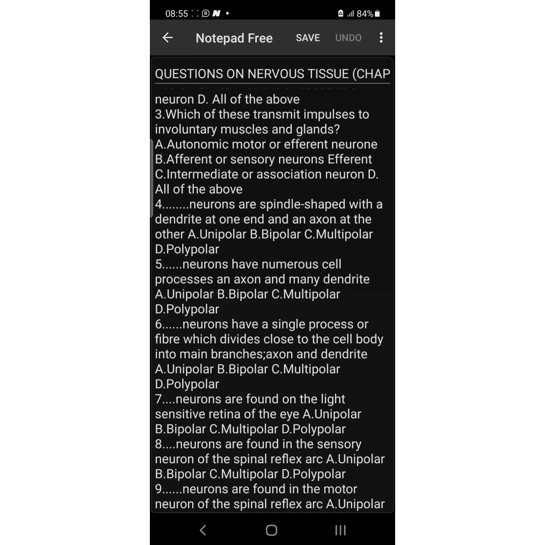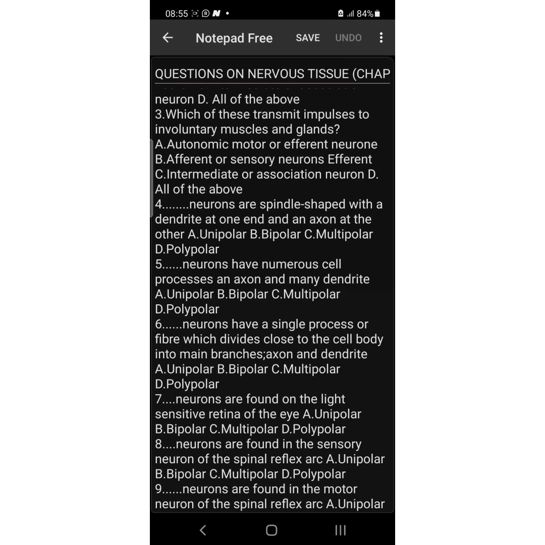Number 5, dash neurons have numerous cell processes. Please, whenever you see this word numerous, that tells you there's multiple. So multiple neurons have numerous cell processes, an axon and many dendrites. So the answer is what? Multipolar neuron. As far as nervous system is concerned, I've not read anything that has to do with polar neuron. Alright, I just coined it myself. Please take note of that.